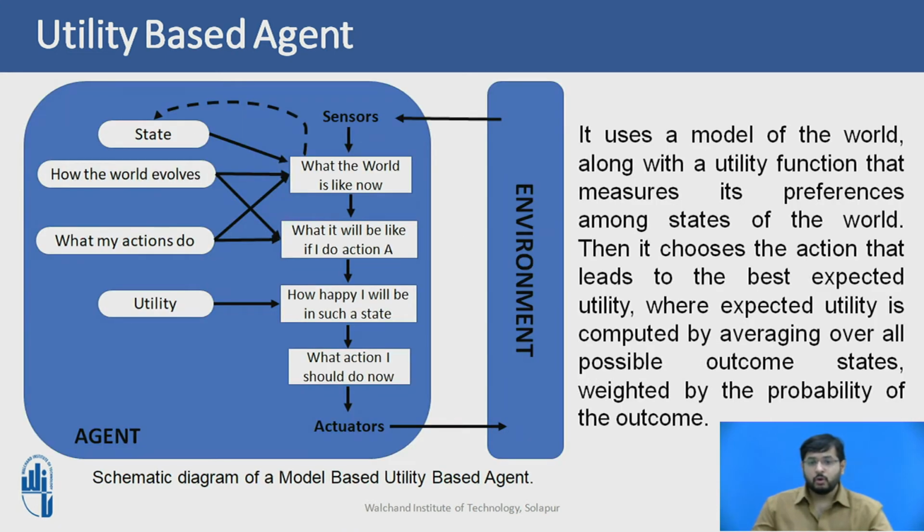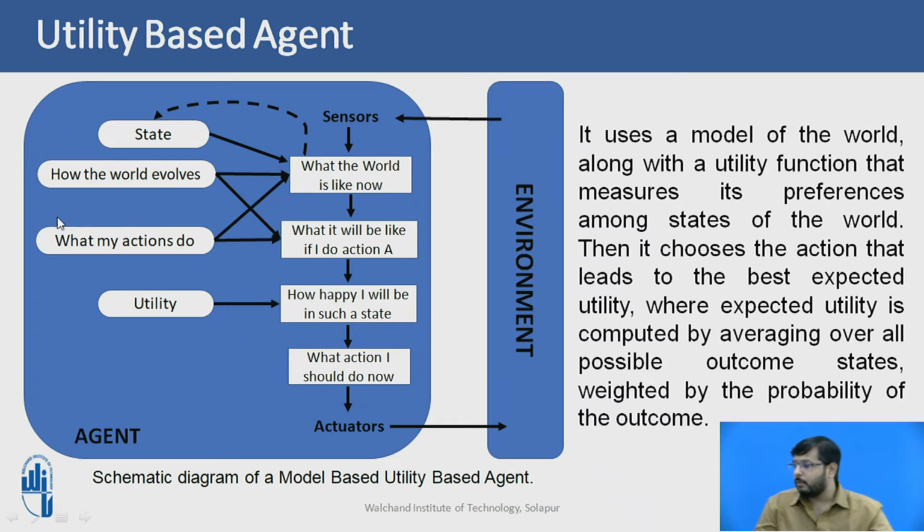See this schematic diagram of a utility-based agent, also called a model-based utility-based agent. It uses a model of the world along with the utility function that measures performance among the states. The utility checks, given the states and performing a particular action, what would happen.